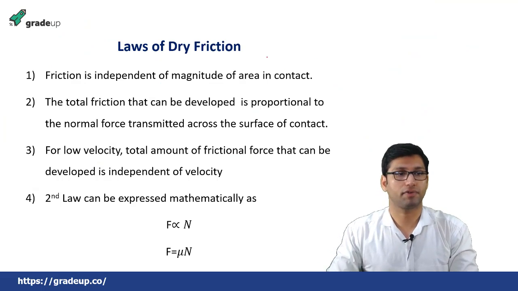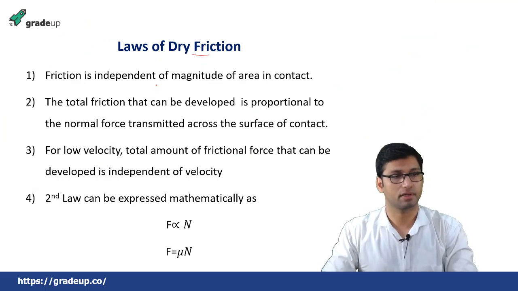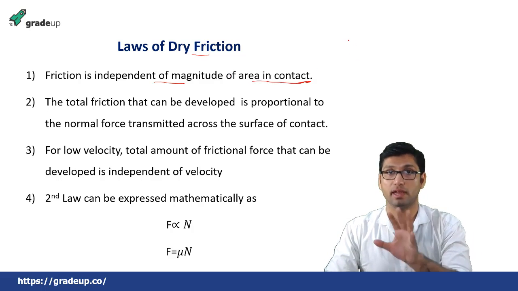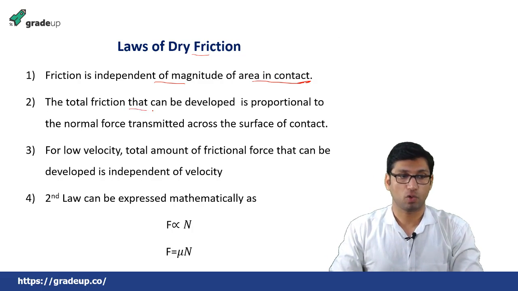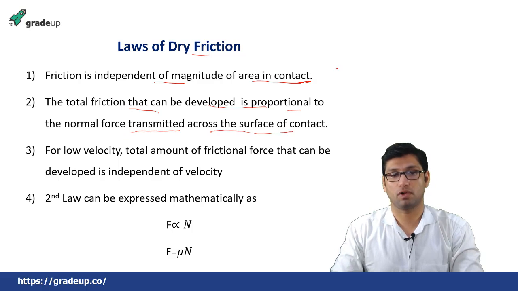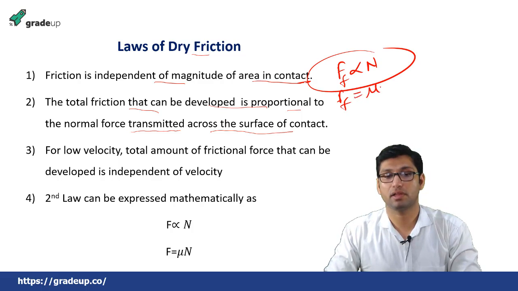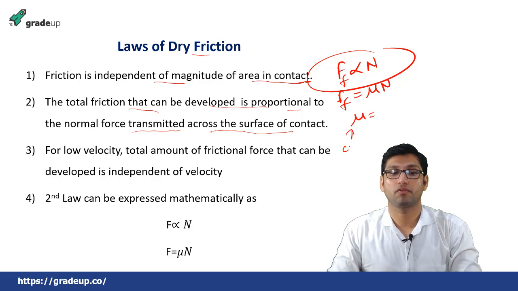Now there are different laws of friction, dry friction. The first law of dry friction is that friction is independent of the magnitude of area in contact. The total friction force that can be developed is proportional to the normal force transmitted across the surface of contact. That means frictional force is proportional to the normal force, and when we remove this proportionality constant, we get this mu, which is called the coefficient of friction, equal to frictional force over normal force.